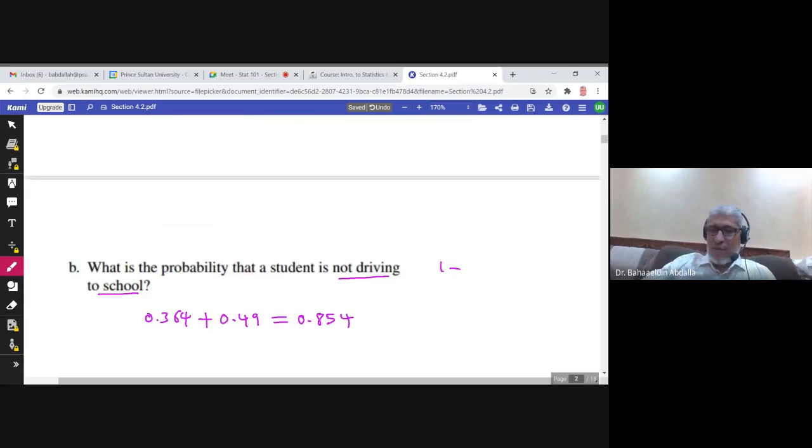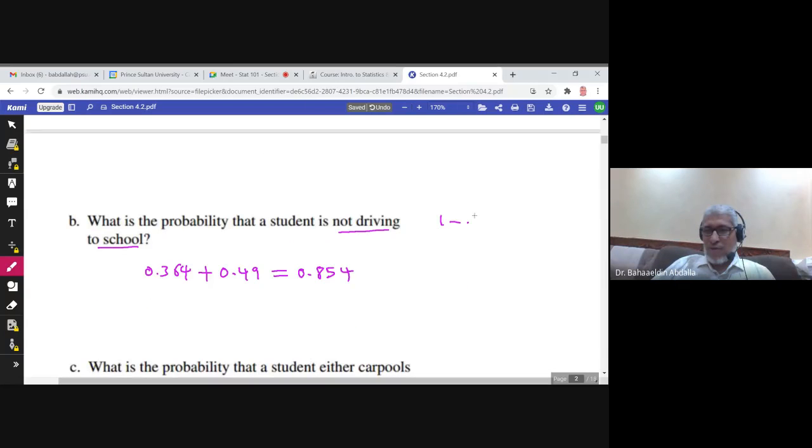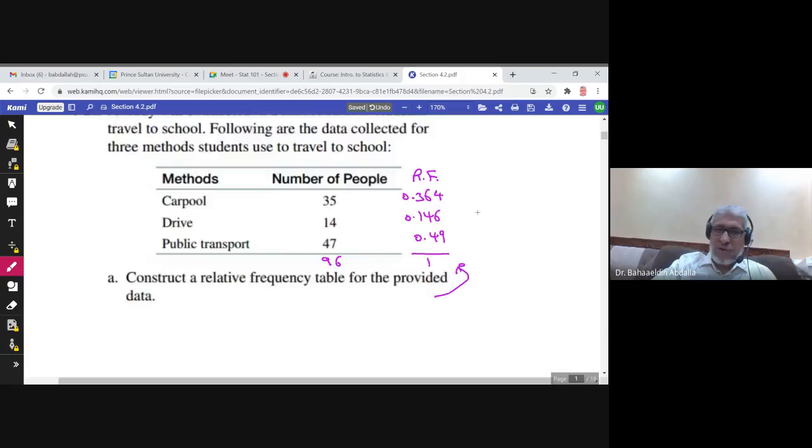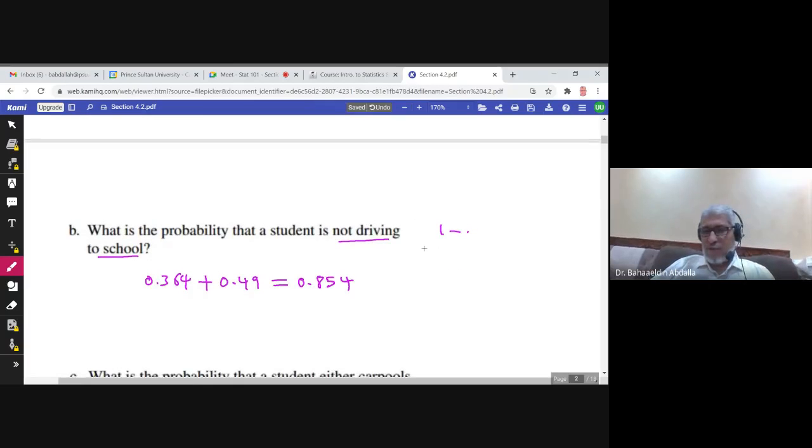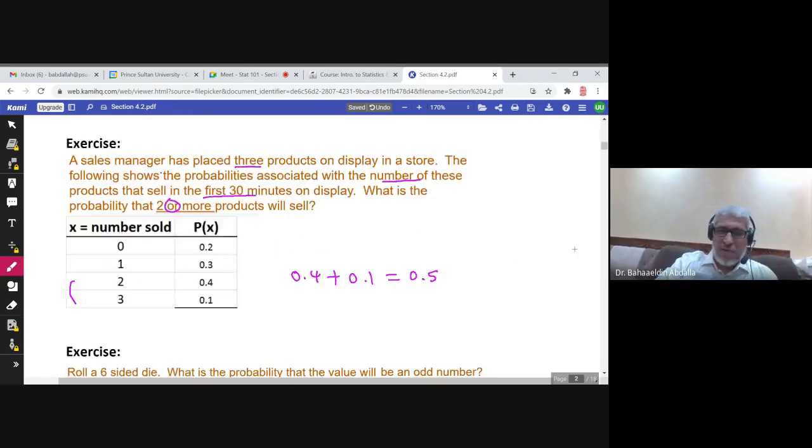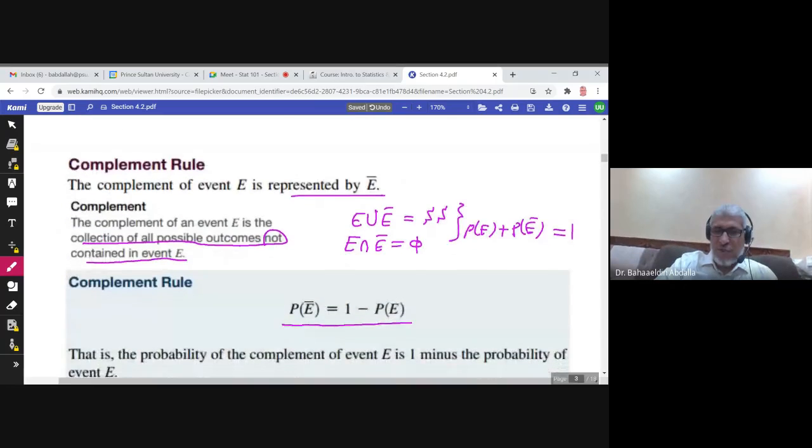So 1 minus 0.146 would give you also the same answer, which is 0.854. This is using the complement rule. So sometimes you can use many rules to get the same answer.